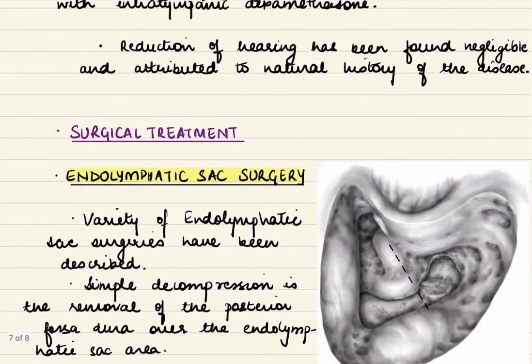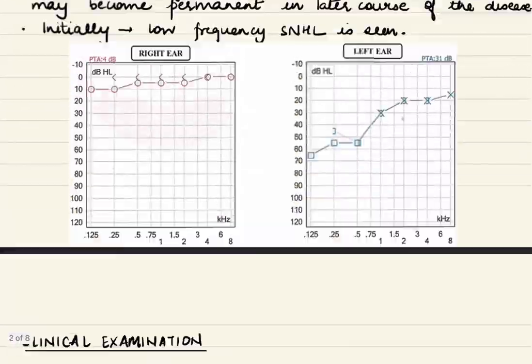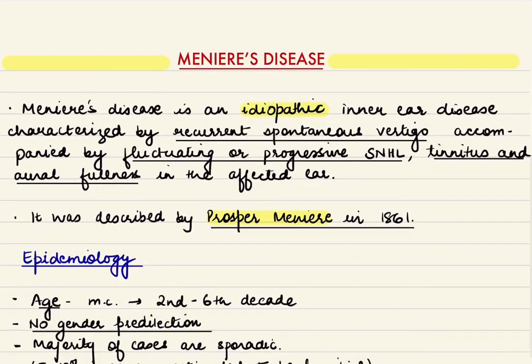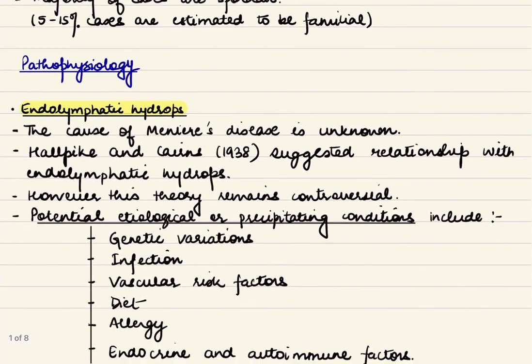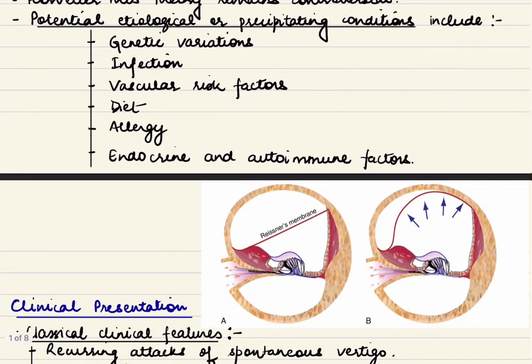Now, I'll quickly recap Meniere's disease for you. Meniere's disease is an idiopathic inner ear disease characterized by spontaneous vertigo, fluctuating sensorineural hearing loss, tinnitus, and aural fullness. The pathophysiology is mainly attributed to endolymphatic hydrops, where there is increased pressure in the endolymphatic chamber.